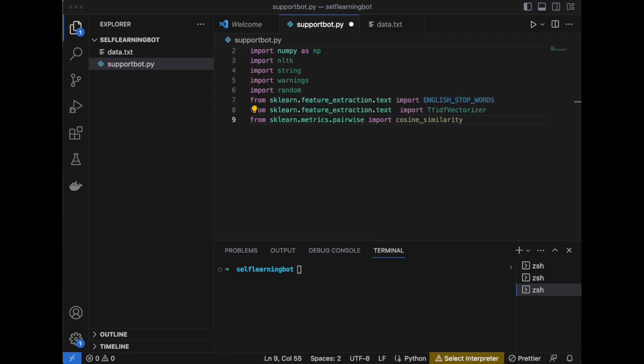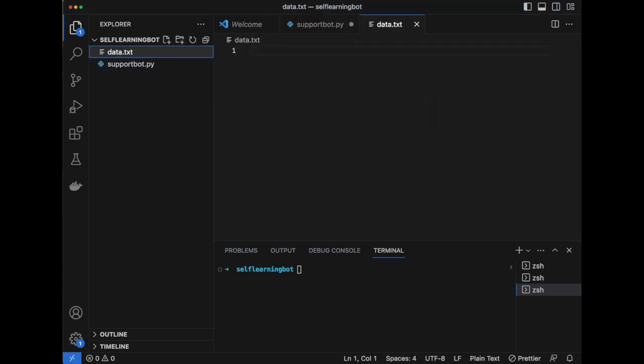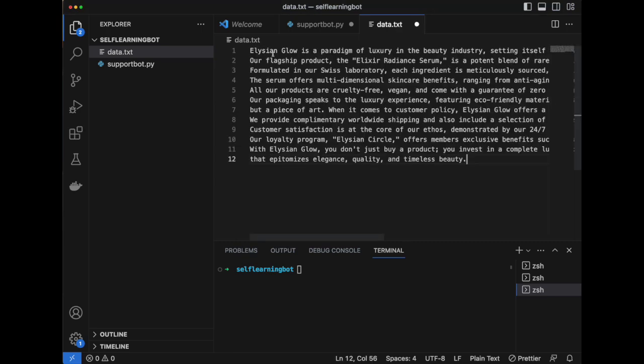Then we are also going to use the cosine similarity function, which helps us to measure how similar two texts or documents are. Next, we are going to the data text file where we are going to copy our data and paste it. So this is the knowledge base for our self-learning bot. So I'm going to copy it and paste it, as you can see on the screen.